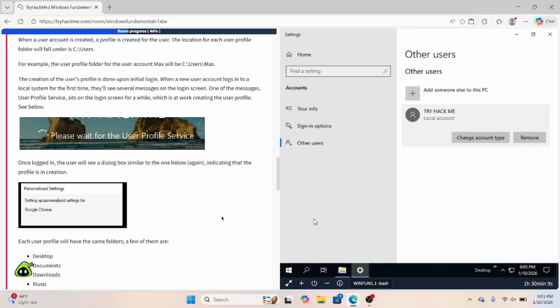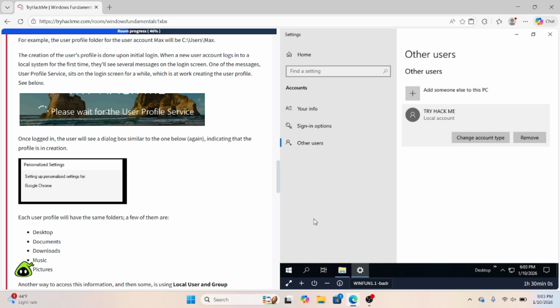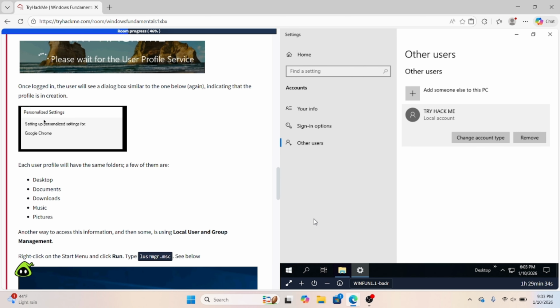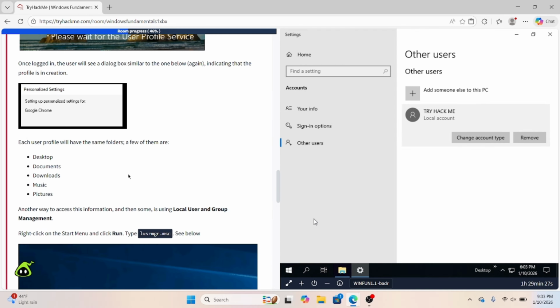When a user account is created, a profile is created for the user in another folder called Users. For example, as you can see right here, the user profile folder for the user account will be called Users Max. The creation of the user's profile is done upon the initial login. When the new user account logs into a local system for the first time, they'll see several different messages on the screen. This is one of the messages that you're going to see, and once they do log in, they'll see this dialog box indicating that the profile is in creation.